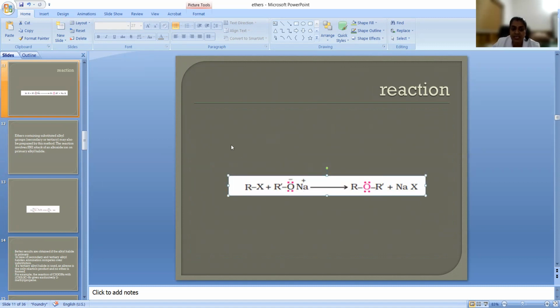This X will be substituted by the OR group, and we will get ROR' and NaX. This is the reaction. Actually, the R-X bond breaks here, resulting in the formation of ROR'.